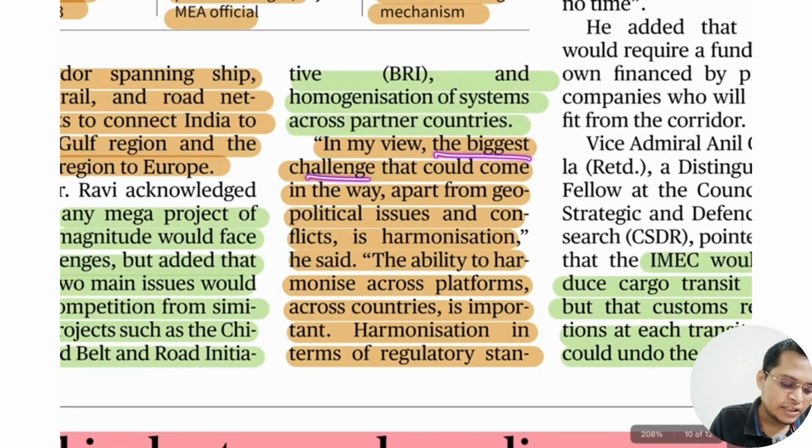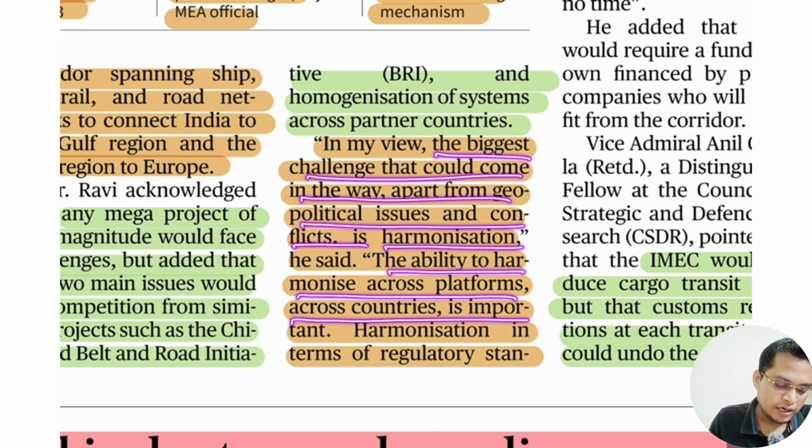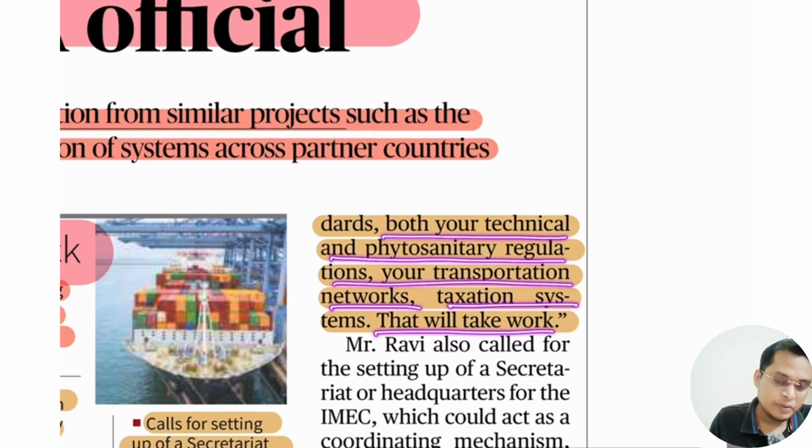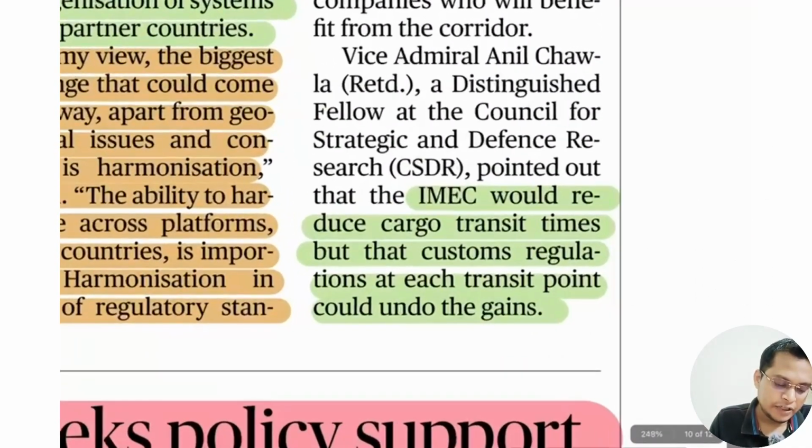In my view, apart from the political issue and conflict, the biggest challenge could be the ability to harmonize across countries. Harmonization in terms of regulatory standards, both technical and phytosanitary regulation, transportation network, and taxation system will help in the implementation.